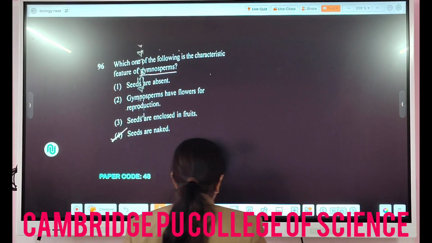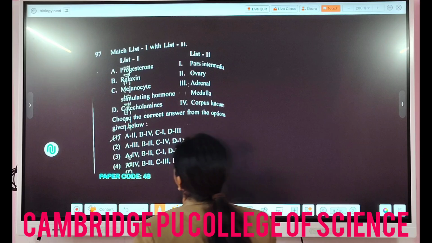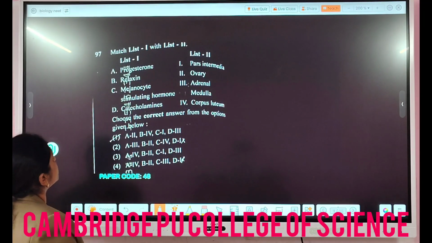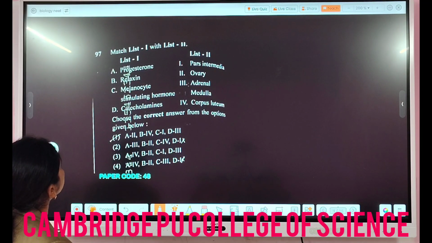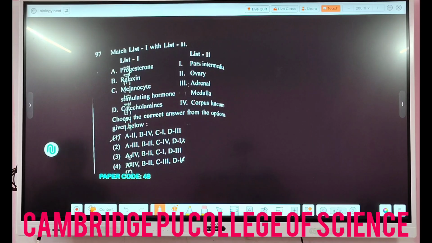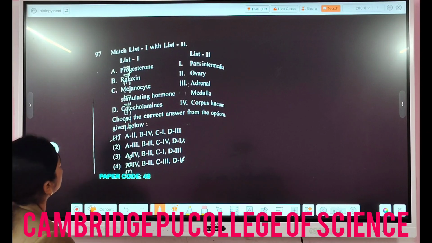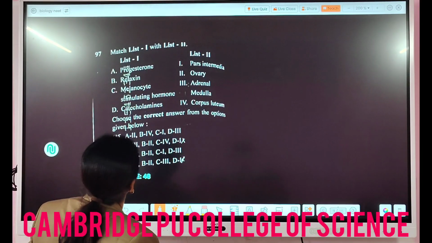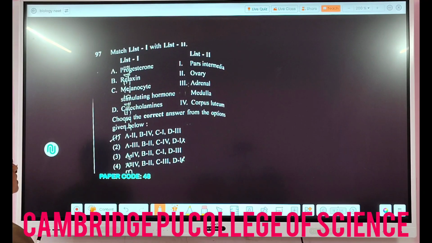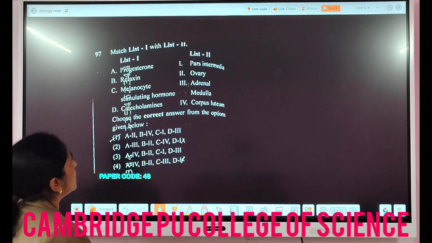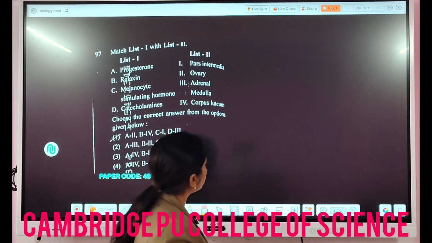Then going for the next question, 97. Match list 1 with list 2 here. So this is a question from human reproduction: progesterone, relaxin, melanocyte stimulating hormone, and catecholamines, right? These are some of the hormones. You can get this from the chapter chemical control and coordination also.